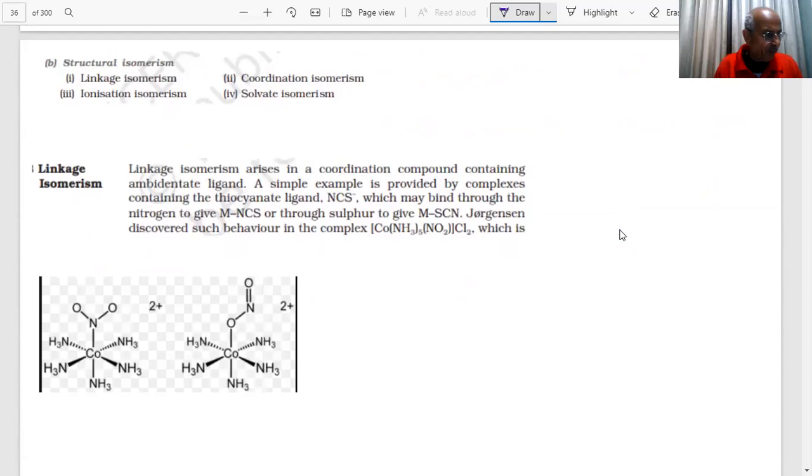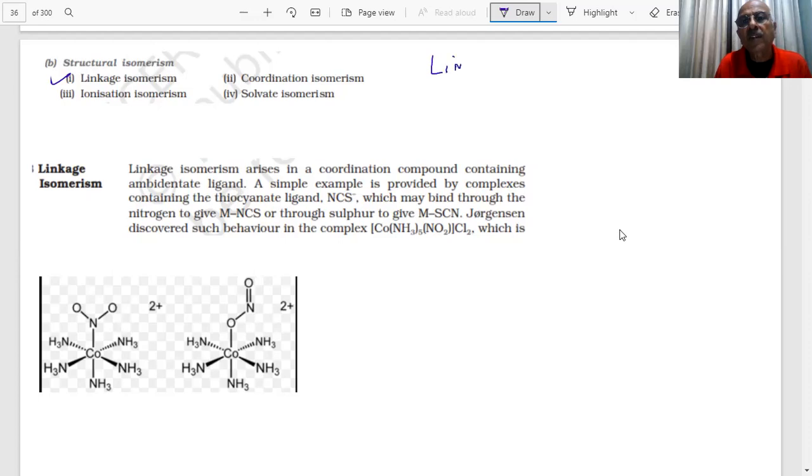Now we are coming to a different type of isomers which are called structural isomers. What do you mean by structural isomers? They have different bonds. They differ in the bond between the central metal atom and the ligand. For example, first one, I am saying linkage isomers.